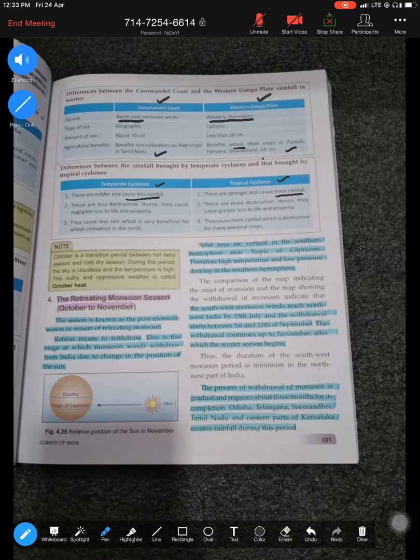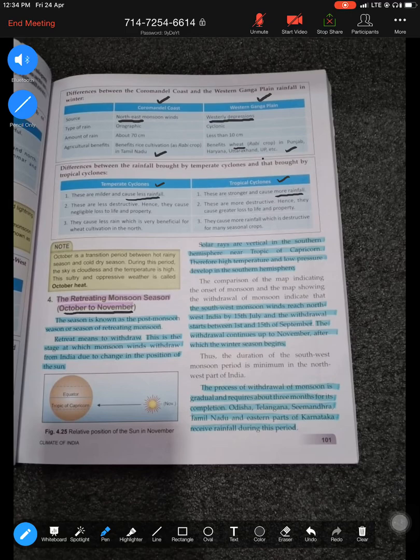Now moving to the last season, that is the retreating, meaning going back, of the monsoon. Now you have to understand, why does the monsoon go back? Now monsoon goes back because of the pressure being high over the land in the Indian subcontinent, because it's October-November time. So what is happening here? There's high pressure created over the surface, whereas there is low pressure created over the water body. So because wind moves from high to low, when there is high pressure over the land, wind starts moving from land to sea. So that is why monsoon starts retreating. Hence we call it a retreating monsoon, which takes place in the month of October-November.